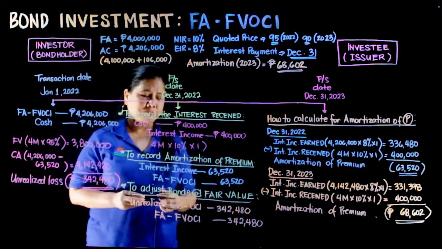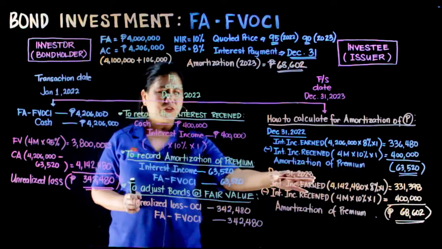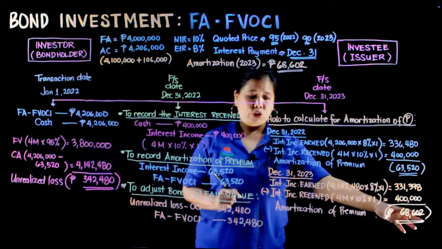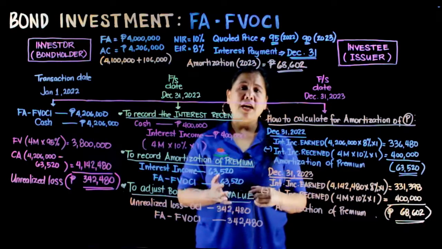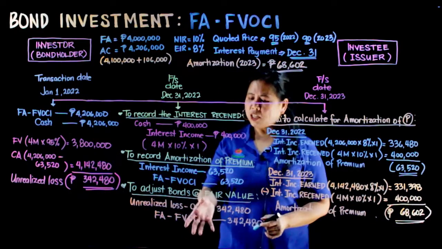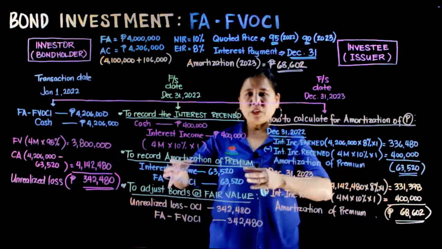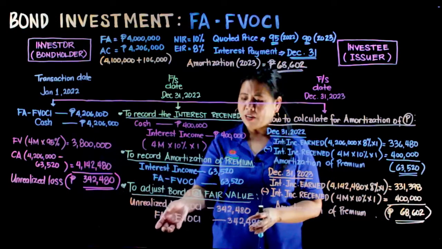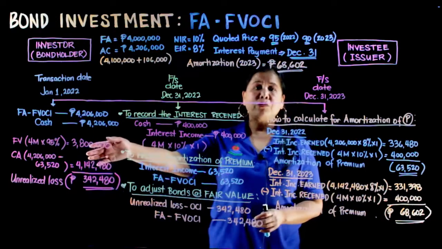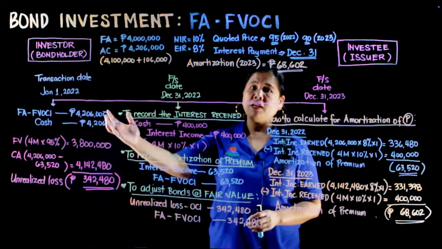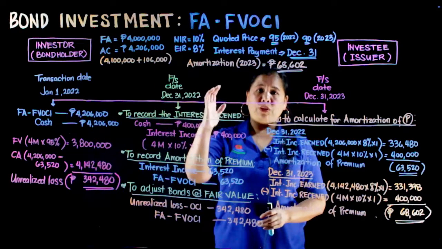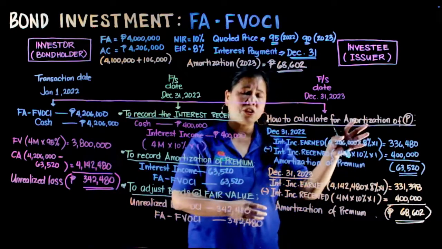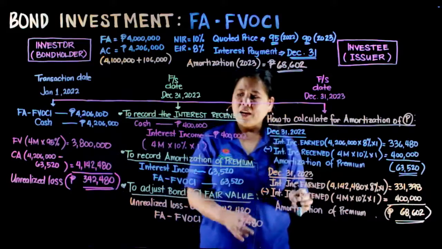All right, remember, our amortizations on December 31st of 2023 is 68,602. Kung titignan mo, hindi natin ni-reflect ang changes ng fair value. Right? Kung titingnan mo dito, ang ending amount ng ating investment na financial asset, FVOCI, ay 3,800,000. Yan ang magiging carrying amount sa susunod na taon. Pero dito sa calculations of the amortizations of the premium, walang effect ang fair value.